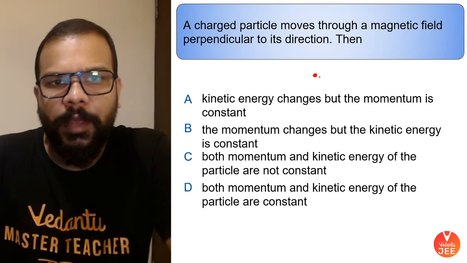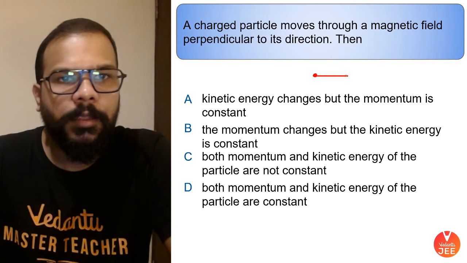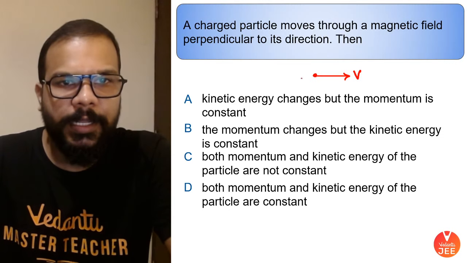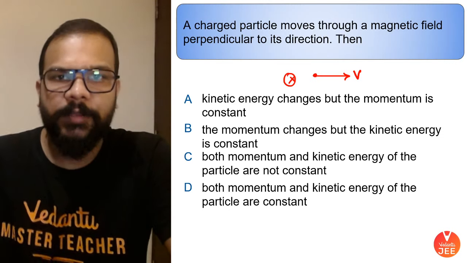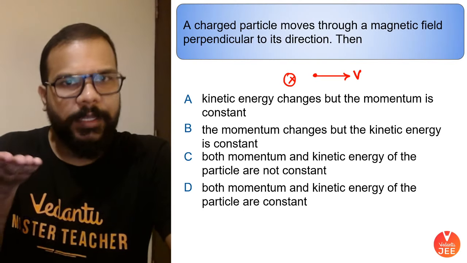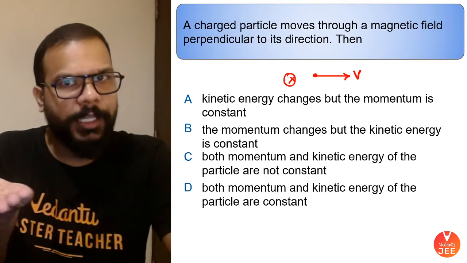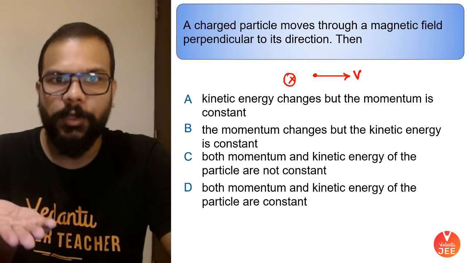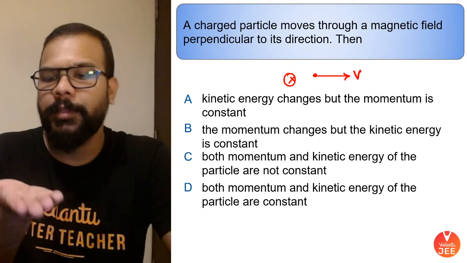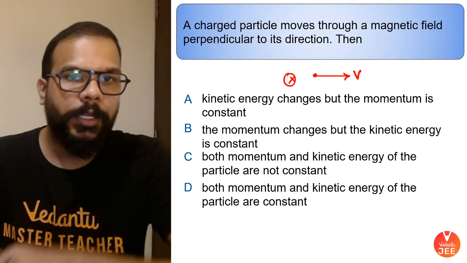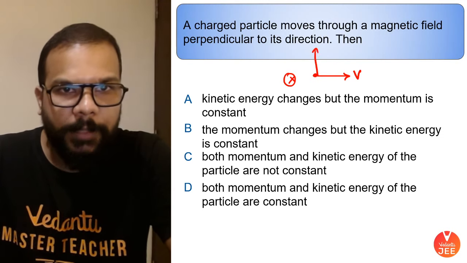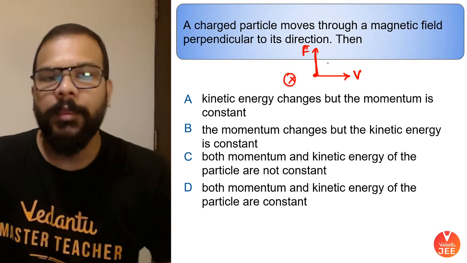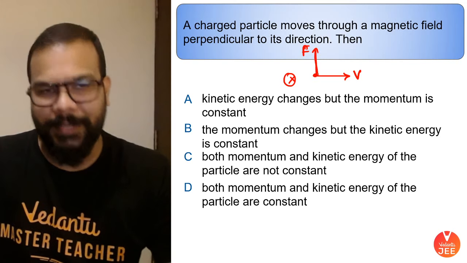So it says that you have a charged particle which is moving perpendicular to the direction of magnetic field. So maybe this is the direction of velocity, this is the direction of magnetic field which is pointing inside. So if I use my fingers along the direction of magnetic field, thumb is pointing towards the direction of velocity, magnetic field is going inside, then face of the palm tells you that the force is going to be acting perpendicular to both of them. This is the direction of force. Now you can choose any direction of magnetic field, by the way. I'm just taking it as an example here.